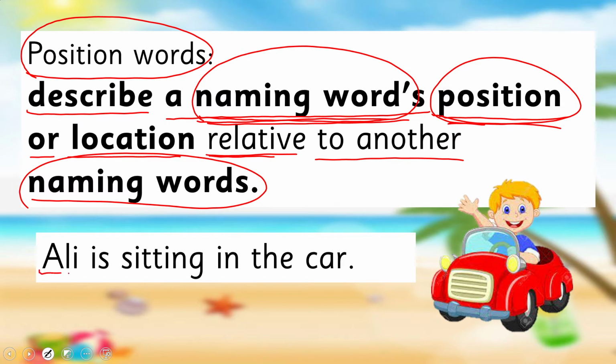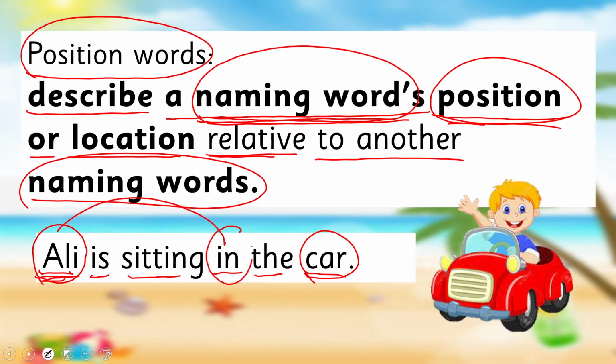For example, Ali is sitting in the car. Now in this sentence, Ali is a naming word and car is a naming word. And where is Ali? Ali is in the car. So this in is a position word which is telling about Ali's position. Where is Ali?